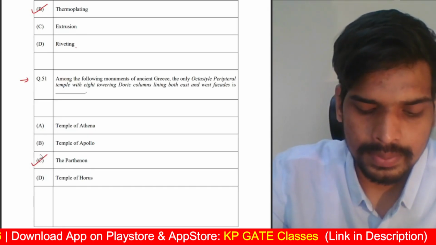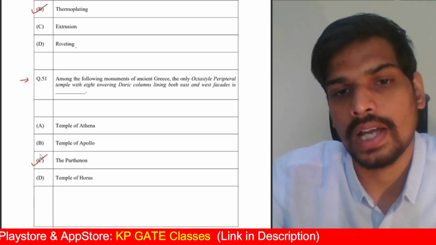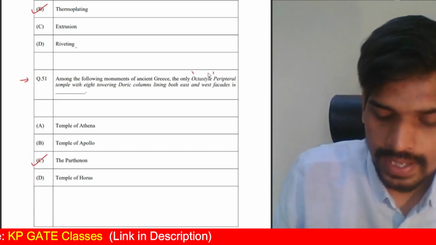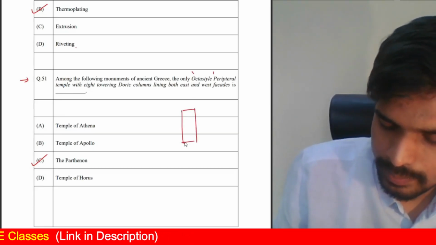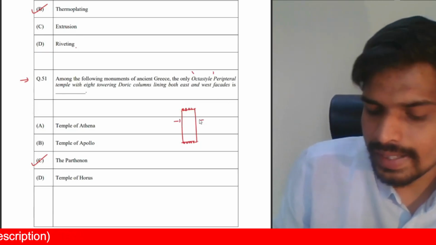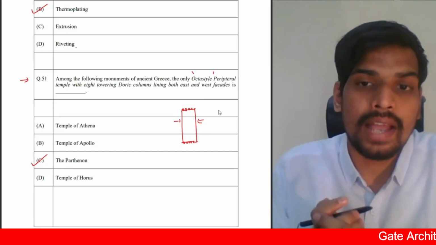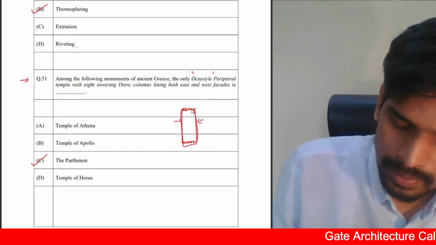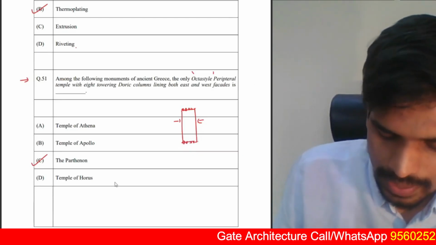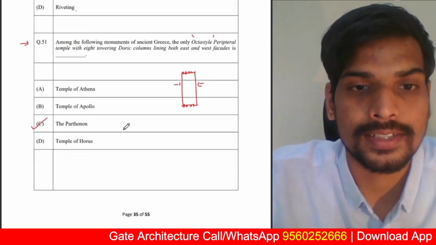Parthenon is an octastyle peripteral temple with 8 Doric columns on the east and west. On the east side you have 8 Doric columns, west also you have 8 Doric columns, and it is an octastyle peripteral. What is the meaning of octastyle? 8 columns in the facade. So if you look into the plan of Parthenon, there will be 8 columns in the front facade. That is octastyle. On the sides also you'll be having columns, so it is peripteral. Peripteral temple is something where you have classical order columns along the periphery on all the 4 sides. So Parthenon is an octastyle peripteral temple. We do discuss that naming also in the history of architecture classes.